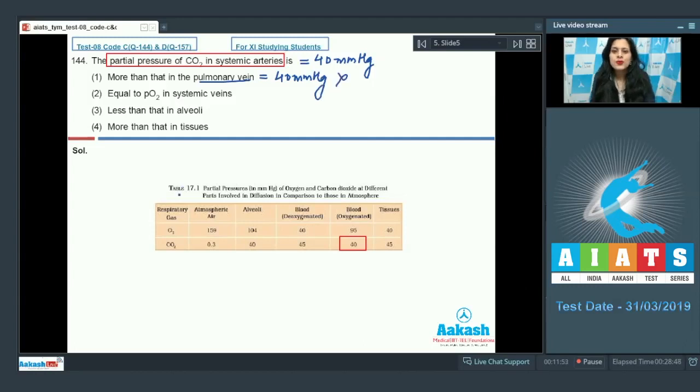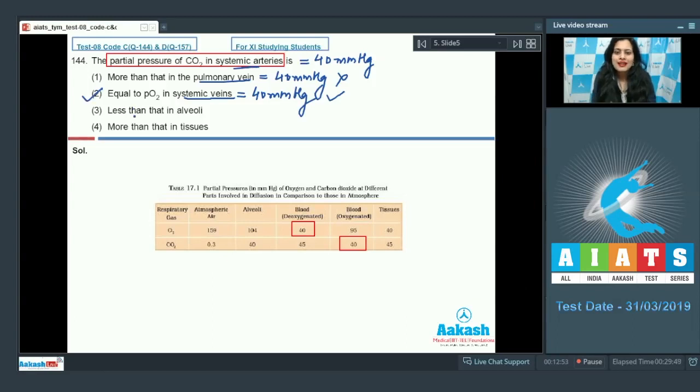So this is an incorrect option because PCO2 in systemic arteries is not more than that in pulmonary vein. The next option is equal to partial pressure of oxygen in systemic veins. And as you can see here, partial pressure of oxygen in systemic veins or deoxygenated carrying blood vessel is equal to 40 mmHg, which is equivalent to the partial pressure of carbon dioxide in systemic arteries. So as it is a correct comparison, this is a correct answer to our question.